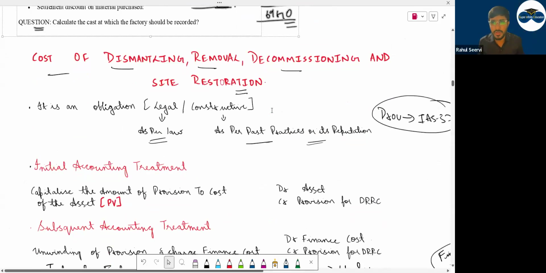What did I mention before that? If you give me 100 rupees today, if I pay you back after 1 year or 2 years, you will say, sir, no, you pay me some extra amount, because I would have taken this 100 rupees and invested somewhere, I would have got some return. Yes or no? Basic. If you have 100 rupees today, आप जाके बैंक में deposit करोगे, or you will invest in any share, you will get some return. That is the reason today's 1 rupee is not equal to tomorrow's 1 rupee. That is the reason we do discounting.